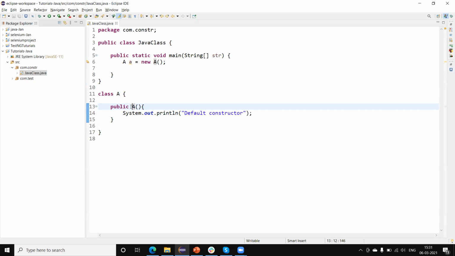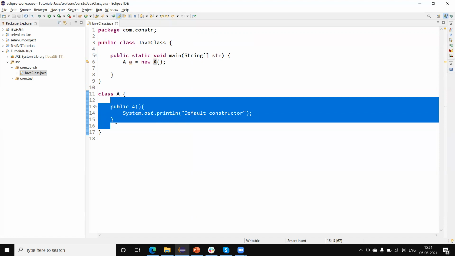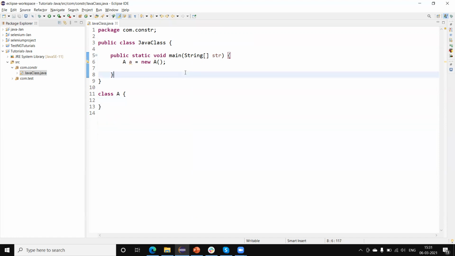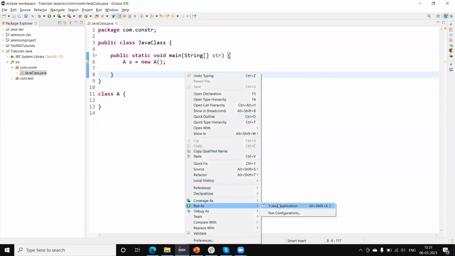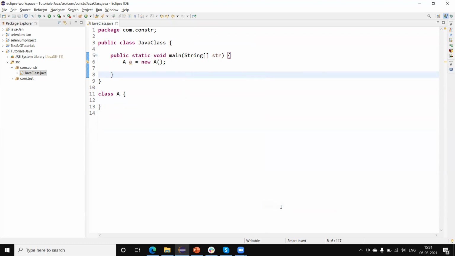Now, how many types of constructor are there? There are two types of constructor. One is the parameterized constructor and the second is the default constructor. A default constructor is a constructor where we are not passing any parameters. The default constructor will also be automatically created by the Java compiler when we are not creating any constructor. But if we are creating a constructor, then the compiler will not create one.